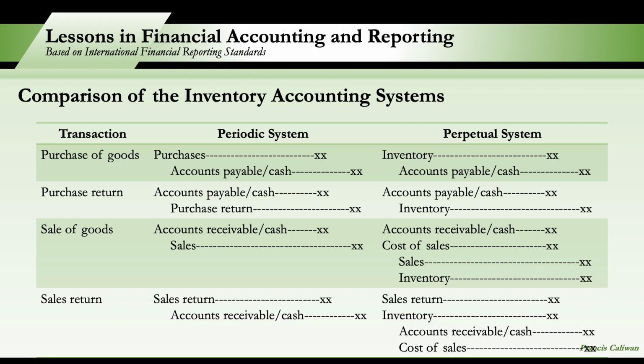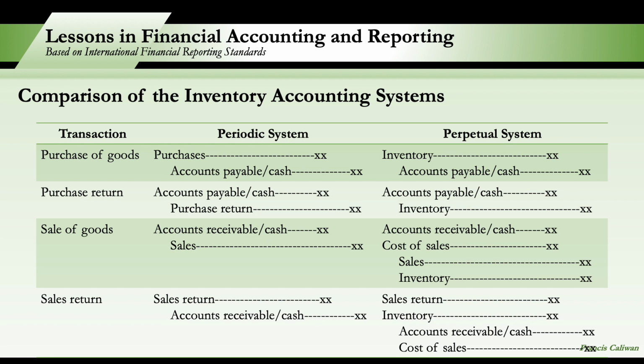For sales or sale of goods, in the periodic system, we debit accounts receivable or cash and we credit sales. For the perpetual system, we will do the same. We debit accounts receivable and we credit sales, plus the entry to record the change in inventory. So since pag sale, our inventories are to be removed from the books, the recognition of inventory yan, sales. So we credit inventory and we debit cost of sales. That's our additional entry for the perpetual system.